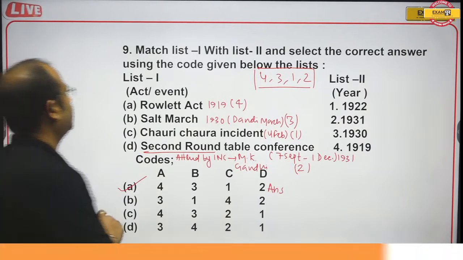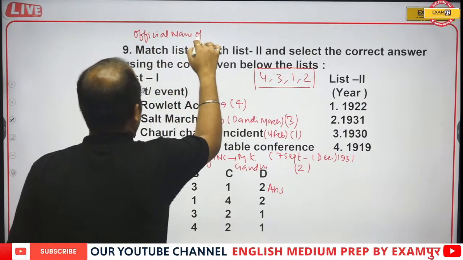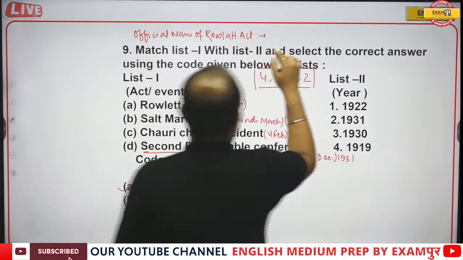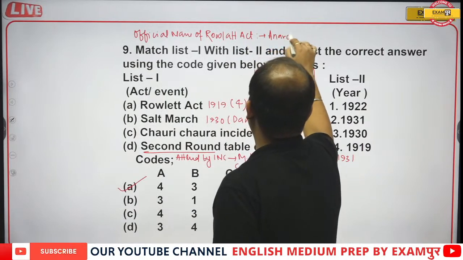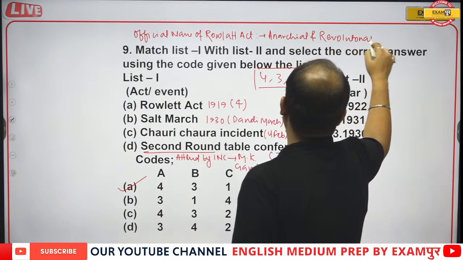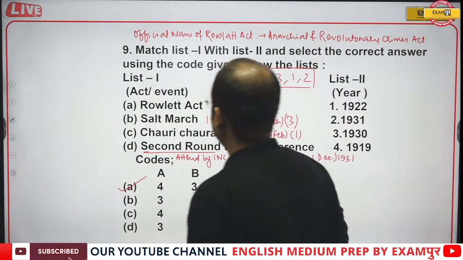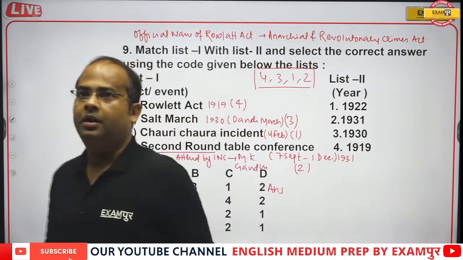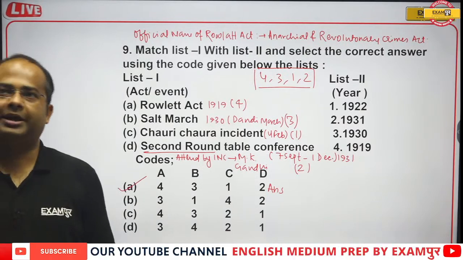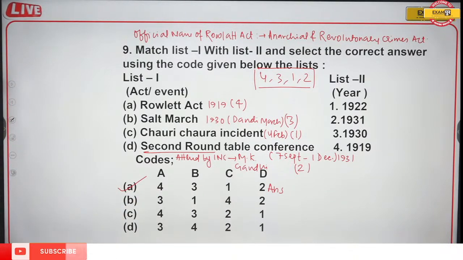And the official name of the Rowlatt Act, that you can remember, is the Anarchical and Revolutionary Crimes Act. That is called the Rowlatt Act. Definitely, Prashant, you will be getting the PDF. So the correct answer will be option A.